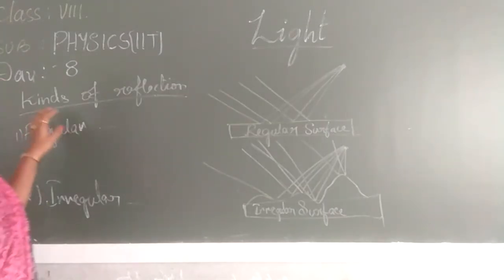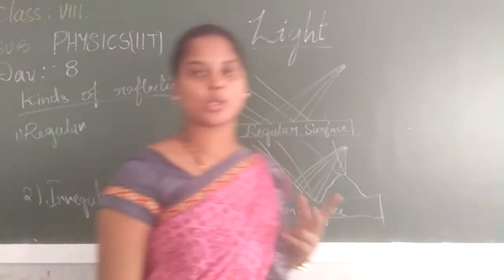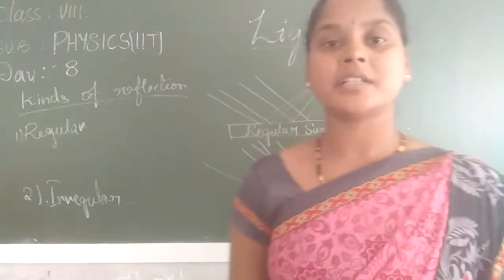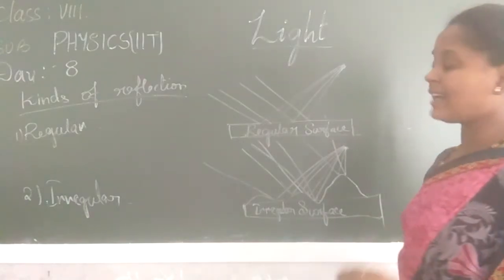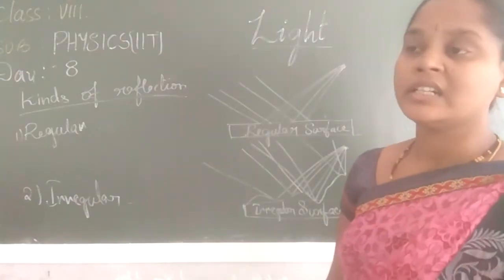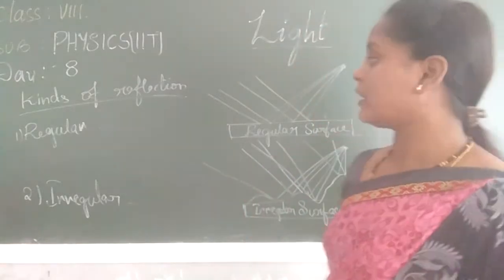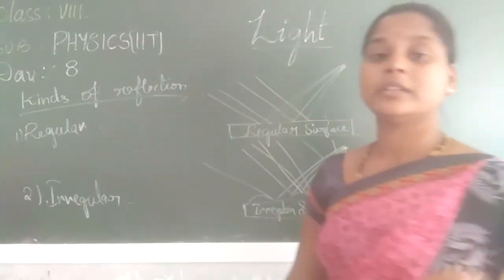We have discussed the laws of reflection, right? Two laws are there. First law: the incident ray, the reflected ray, as well as the normal all lie in the same plane. Second law: the angle of incidence is equal to the angle of reflection. These are the laws of reflection. Now we will be learning about kinds of reflection.